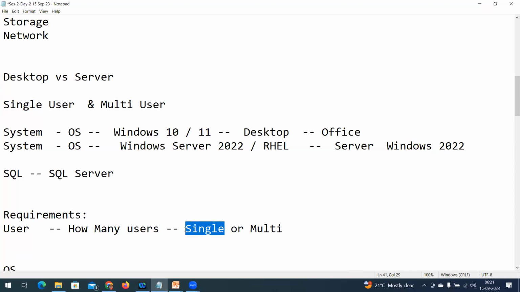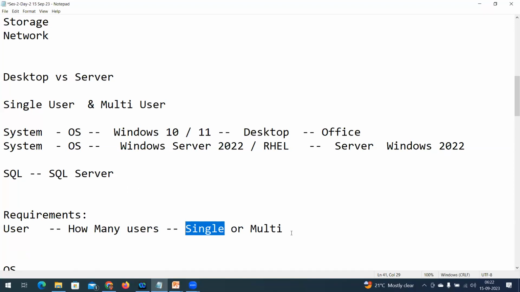Do I need to go for server hardware configuration or desktop configuration? My requirement starts from my user. I'm going to purchase a system for my son's or my daughter's usage. What am I going to do? I'm going to choose a system which can provide a single user interface, right?